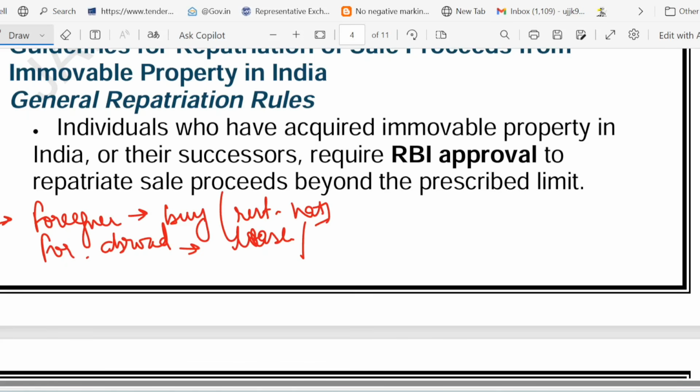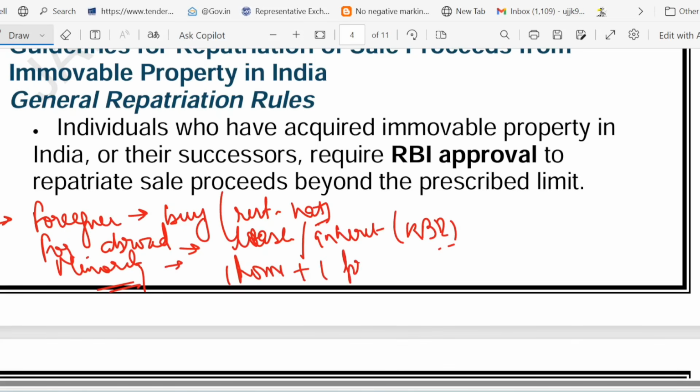Then we talk about minority from neighborhood. In the case of minority, they can buy one home plus one business property. They can buy. Okay.